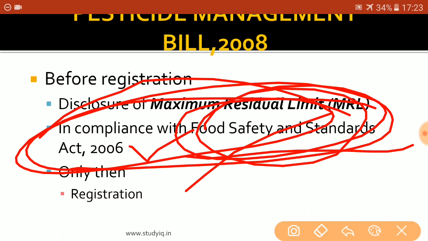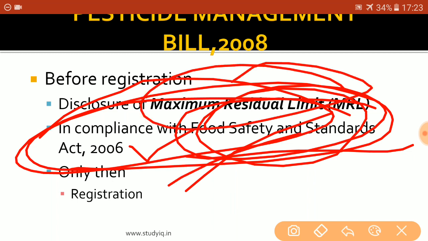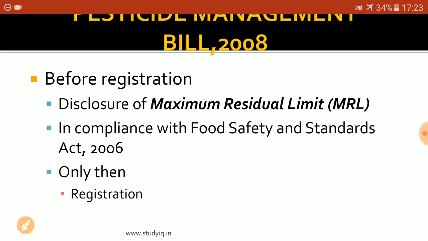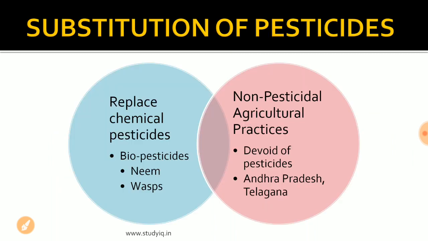Once the maximum residual limit of the chemical has been tested by the Food Safety and Standards Authority of India, and it has been told to the registration committee, then only the registration would take place. If the maximum residual limit is not within the permissible limit, then the manufacturing and sale of those chemicals cannot take place. So this was the legislative measure that the government can take. This particular Pesticide Management Bill 2008 has been pending in Parliament since 2008.